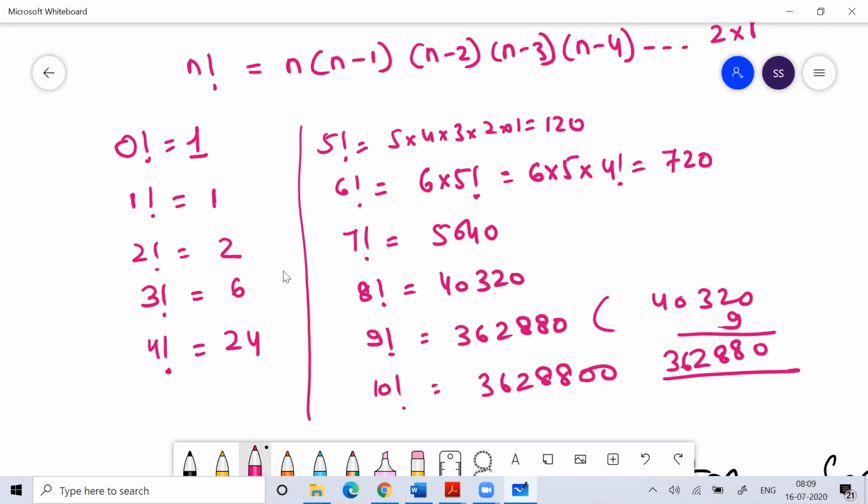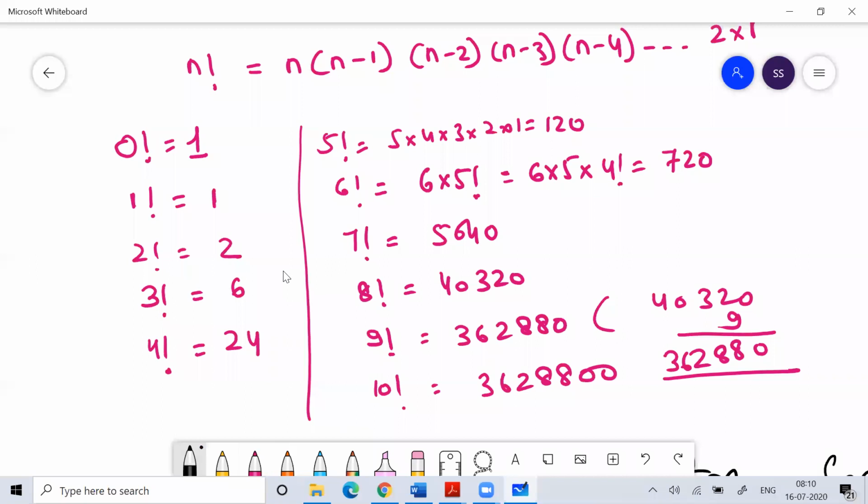Now, whenever you write the number in the form of factorial, means whenever I'm talking about n factorial, in those n factorials you can see a few numbers which are ending with 0, and a few numbers which are not ending with 0.